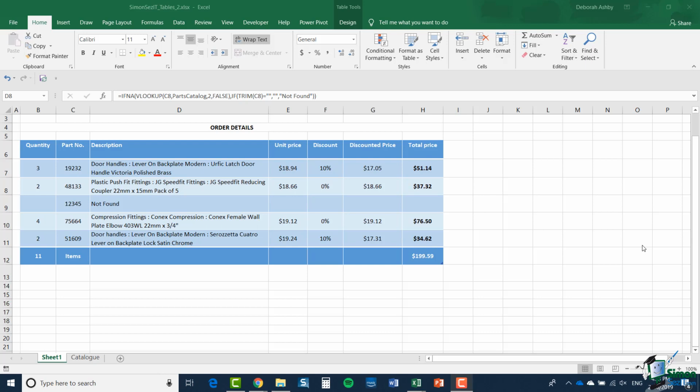In this section, I'm going to look in some more detail at working with tables, and I'm going to start by looking at how we can make a table bigger by adding rows, removing rows, adding columns, etc. Now I'm going to continue looking at the order details table on the invoice that we're developing, and just before I make this table bigger, I want to click in a couple of the cells in the last row. This one contains the part number. This one contains a formula, which is a lookup to find the particular part in the catalogue sheet. And we have various other formulae for looking up the price and so on.